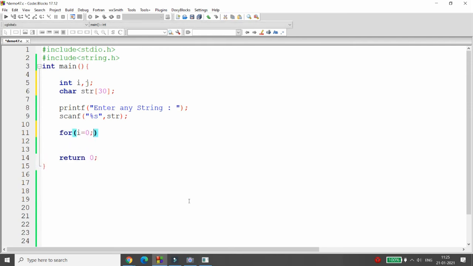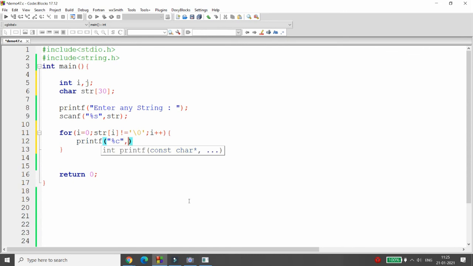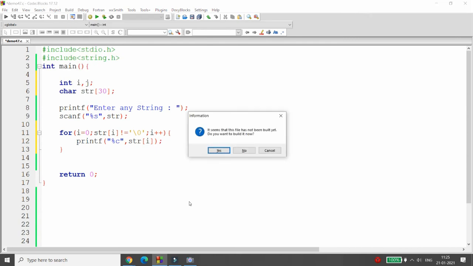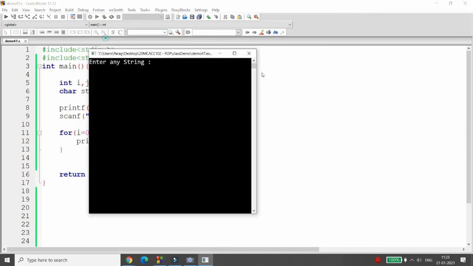Now what am I doing? See, i equal to 0, str of i not equal to null, i plus plus. So what will it do? It will just retrieve each and every character. Here you can simply print str of i, and as a result you will get the output whatever you enter.